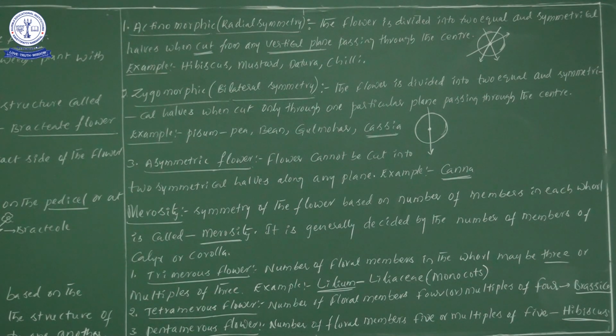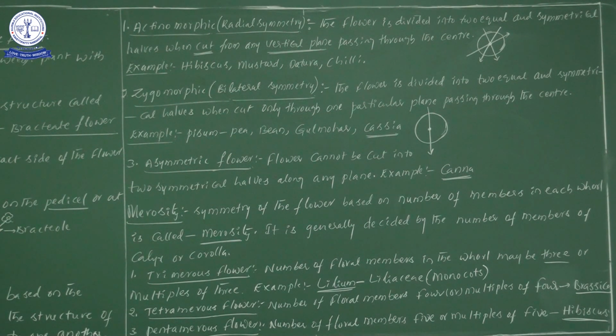In actinomorphic, through the center we can divide the flower into 2 equal halves in any vertical plane, whereas in zygomorphic only in one particular direction. Next, asymmetric: we cannot divide the flower into two equal halves along any plane. Best example Kanna indica.